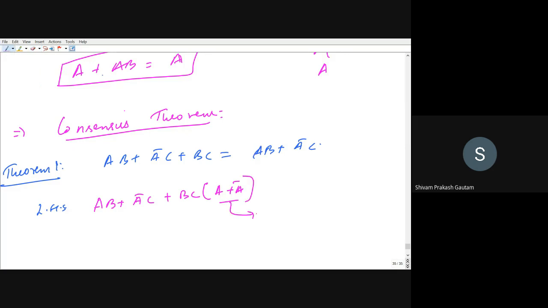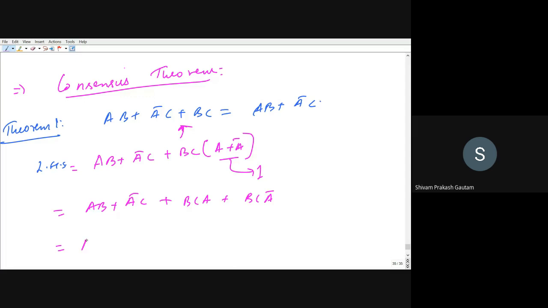A plus A bar itself gives 1, so I can add it, because 1 multiplied by BC will be the function itself. In order to solve this, I have added A plus A bar. That will be equal to AB plus A bar C plus BCA plus BC A bar.